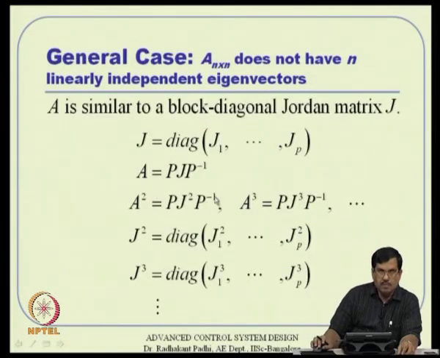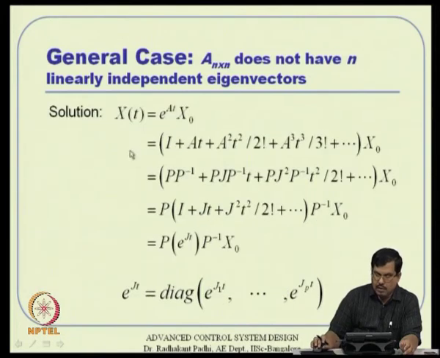So A square is P J square P inverse, A cube is P J cube P inverse like that, where J square, J cube will all satisfy this equation. Remember that instead of lambda 1 square, lambda 2 square, we should be able to write in terms of J1 square up to Jp square, whereas remember that J is nothing but a block diagonal matrix. That means these are not necessarily scalar quantities, these are small dimensional matrices, each of them can be a matrix by itself actually. Okay. But you will be able to write J square, J cube like that, and then the analysis also goes in parallel here, e to the power At times x 0.